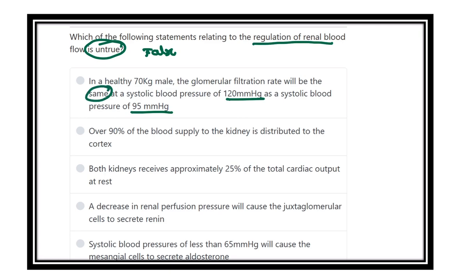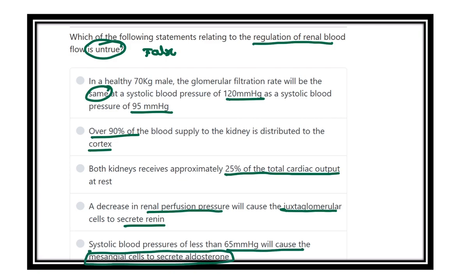Over 90% of the blood supply of the kidney is distributed in the cortex. That means most of the blood flow goes to the kidney cortex. Both kidneys receive approximately 25% of the total cardiac output. A decrease in renal perfusion pressure will cause the juxtaglomerular cell to release renin. With systolic blood pressure less than 65, the mesangial cell secretes aldosterone. From there, we have to separate the option which is false.